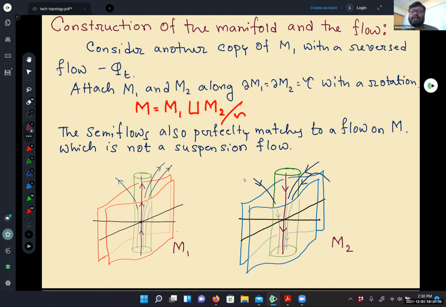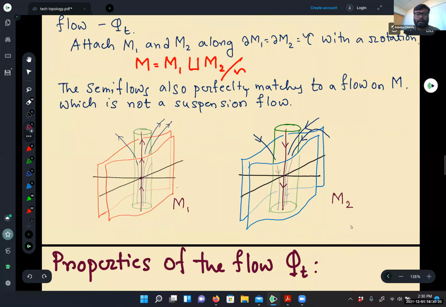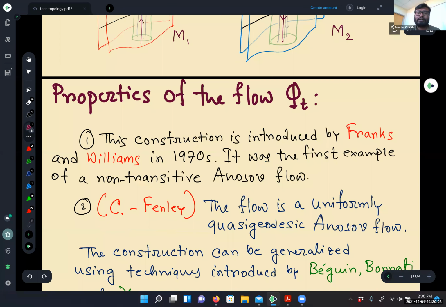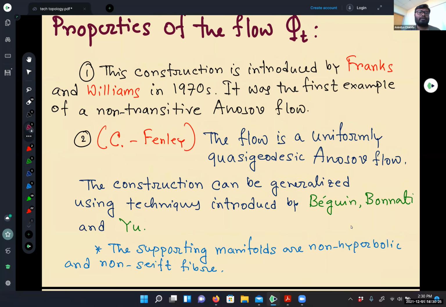We use a rotation to identify the boundaries. These two semiflows match perfectly along the boundary, and we get a flow on the whole new manifold. Okay, so this is the flow we are looking for. This is actually a very famous construction by Franks and Williams, and this was the first example of a non-transitive Anosov flow. Now we are able to show that this example is also a uniformly quasi-geodesic Anosov flow.